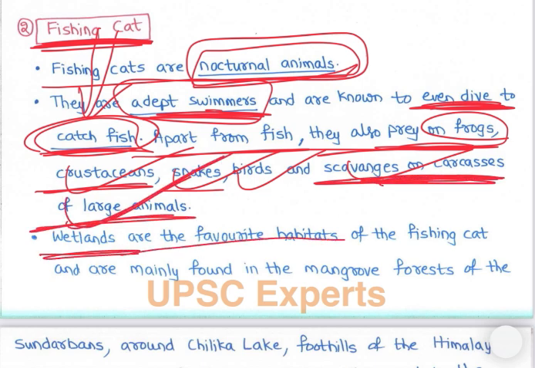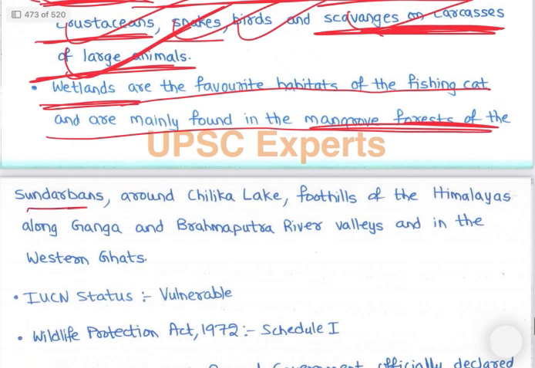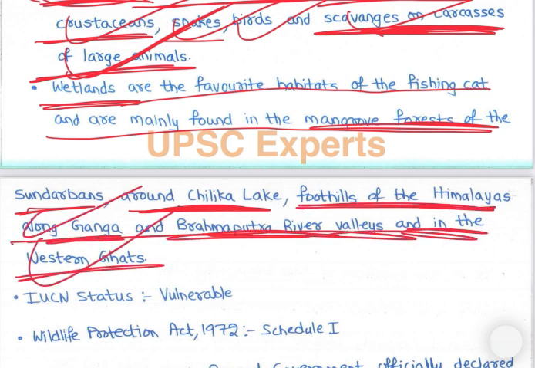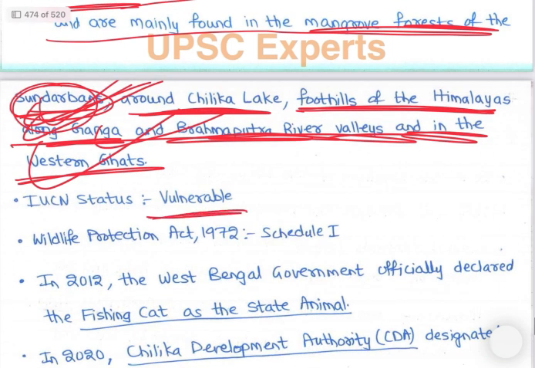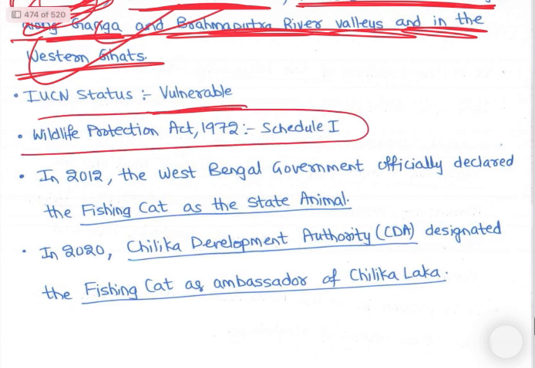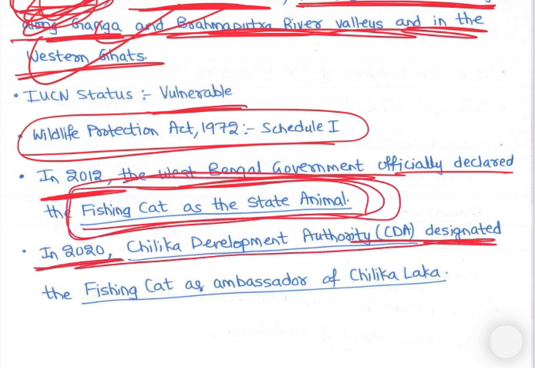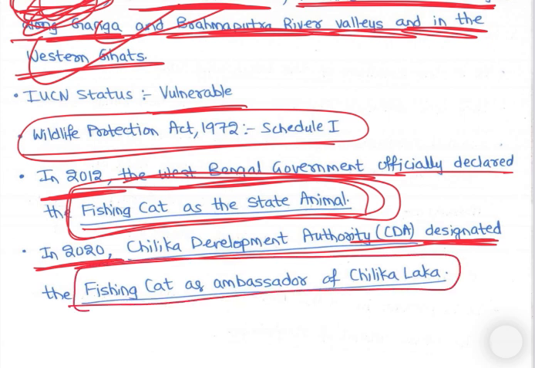So wetlands are the favorite habitat of fishing cat, and they are mainly found in the mangrove forest of Sundarban, around Chilka Lake, foothills of Himalayas, along Ganga and Brahmaputra river valleys and in the Western Ghats. So mostly Sundarbans is the famous place for fishing cats, right? IUCN status is vulnerable, right? Wildlife Protection Act is Schedule 1. In 2012, West Bengal government officially declared fishing cat as state animal, right? In Sundarbans, so state animal. In 2020, Chilka Development Authority designated fishing cat as ambassador of Chilka Lake, right?